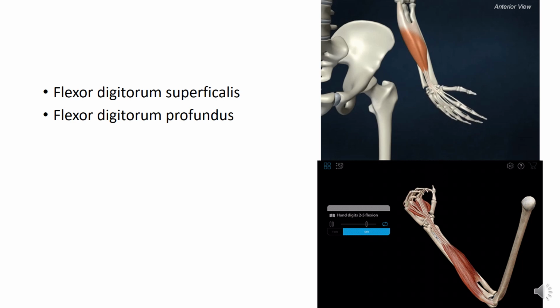They arise as a fleshy part, but later on they are converted into tendons in the forearm, and their tendons pass through the wrist into the hand and are inserted into the phalanges of the fingers. Both these muscles flex the wrist joint as well as cause flexion of the fingers. So here you can see they are flexing the wrist joint and the fingers.